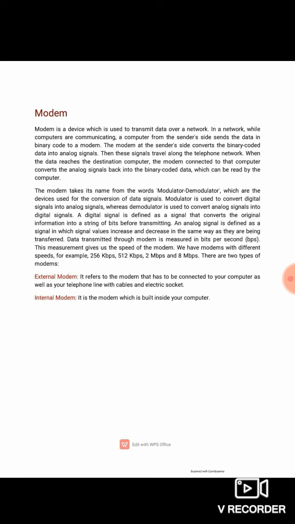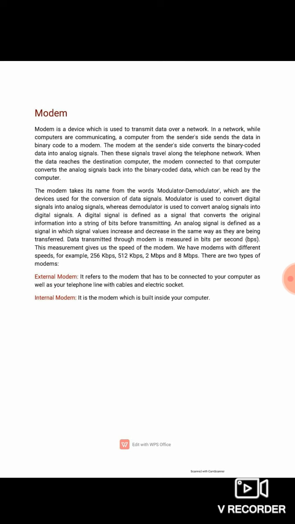There are two types of modem. The first is the internal modem and the second is the external modem. What is an internal modem? If I take the example of my PC, then the modem that is inside my personal computer is the internal modem. The external modem is the modem used in networking.